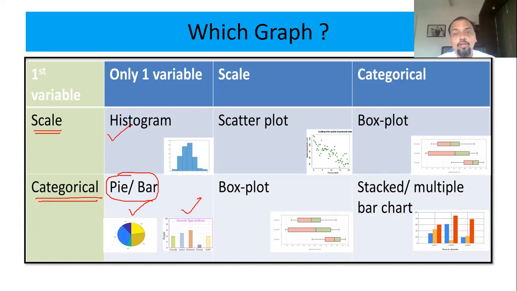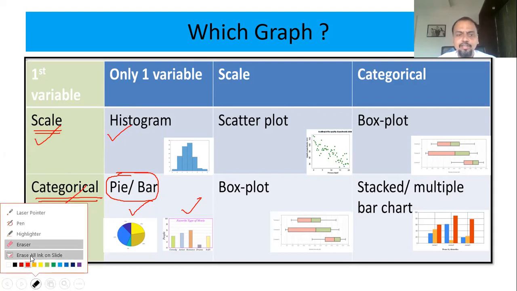See now how important it becomes. A histogram is drawn only if your variable is a scale variable. If it is categorical, then we have to go for a pie or a bar chart. Am I making sense? Is that making things clear?